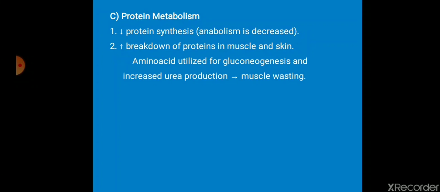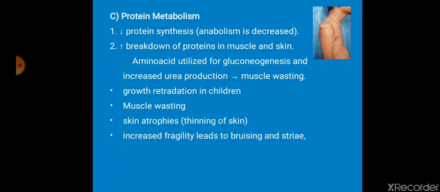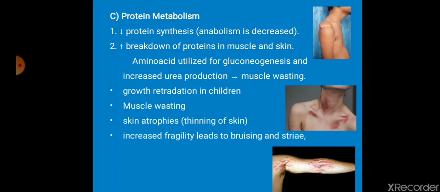All these amino acids will be used for gluconeogenesis, and that will lead to muscle wasting and also growth retardation in children when it is given for a long time. You can see the muscle wasting in the figure. Skin atrophies, like thinning of the skin leading to bruising and striae, what we usually call stretch marks, and they delay wound healing.